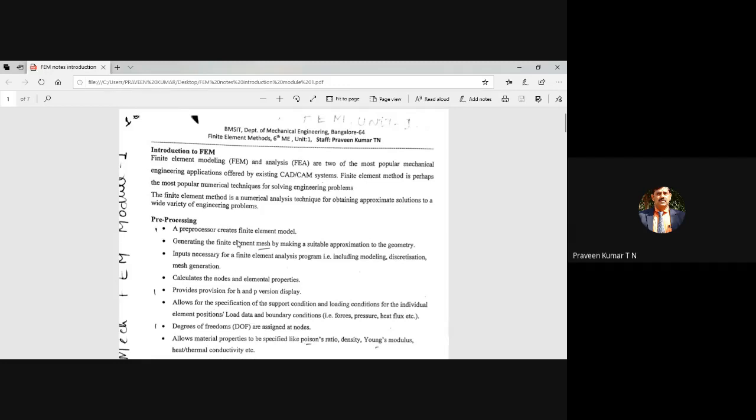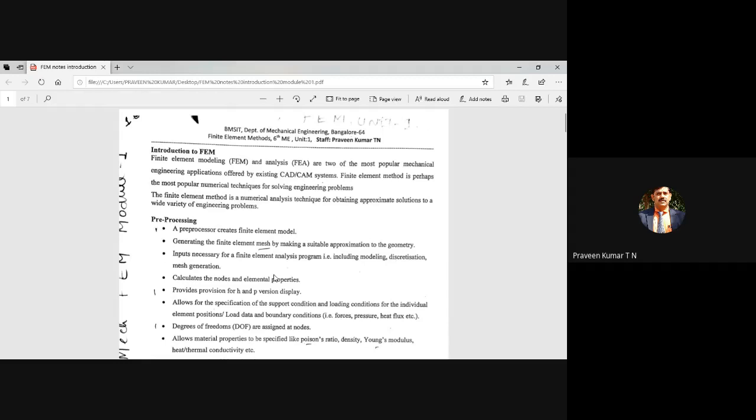So the first process is referred to as pre-processing. In pre-processing, you are creating the model. I'm not spending too much time on that. It is used for creating the finite element model. Then you are going for meshing. The next part is the discretization also. Then calculate the nodes and elemental properties.